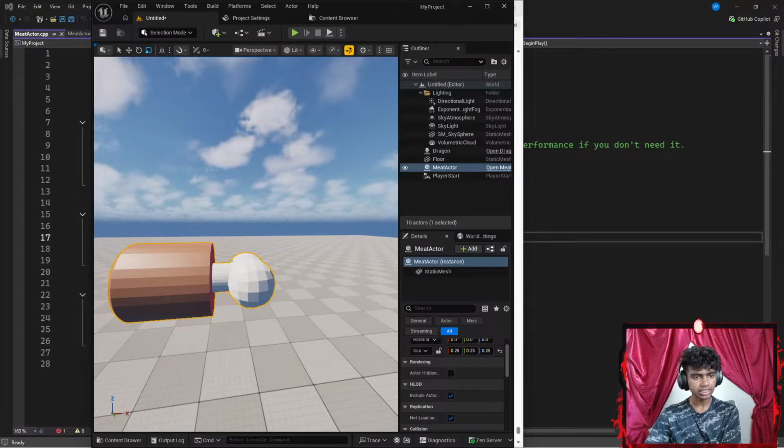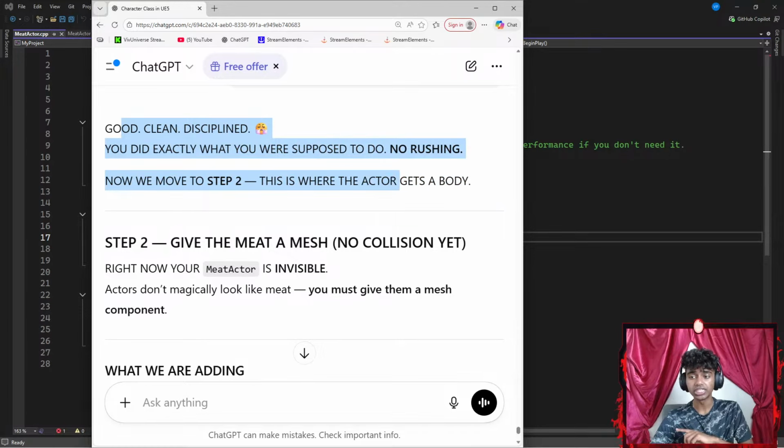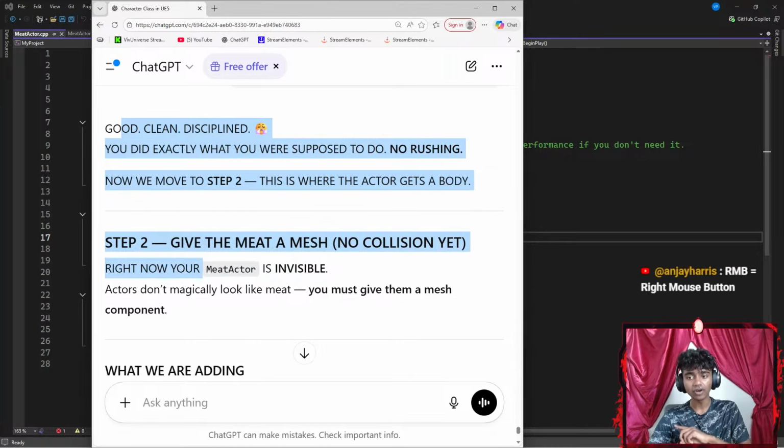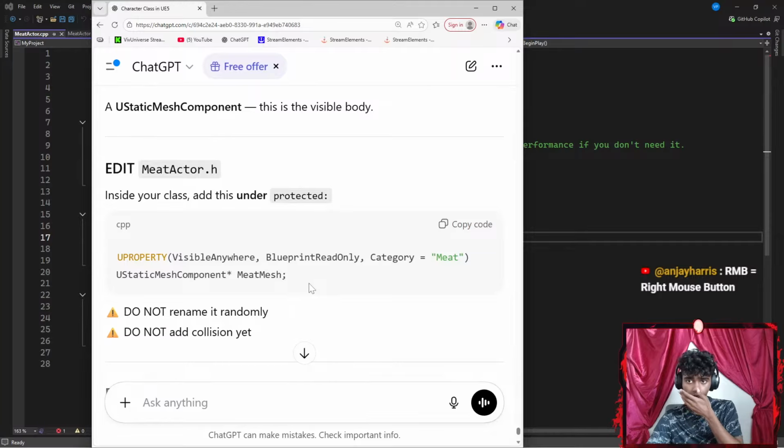Okay, that's it. Let's get some Sensei/ChatGPT up here again. Okay, now, good, clean, disciplined. You did exactly what you were supposed to do. No rushing. Now we move on to step 2. This is where the actor gets a body. Step 2 gives the meat a mesh. No collision yet. Right now, your meat actor is invisible. Actors don't magically look like meat. You must give it a mesh. I did that part as well.